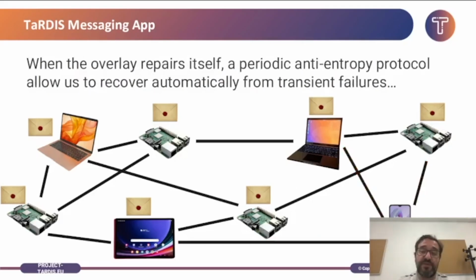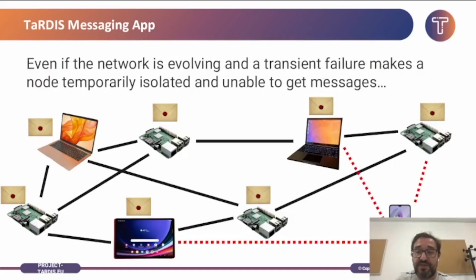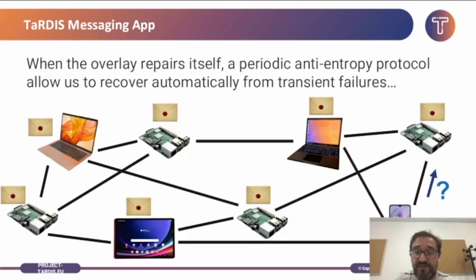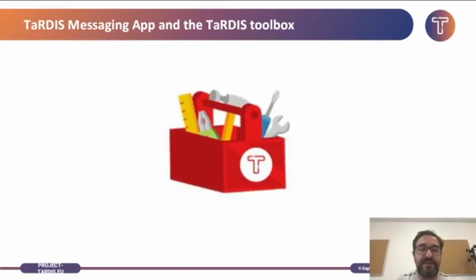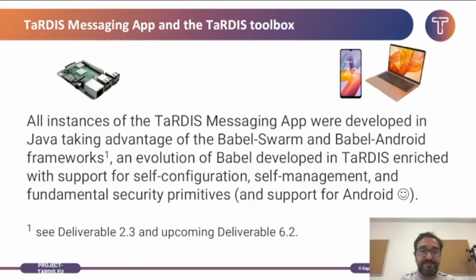But in our application, we use an anti-entropy protocol that allows every node, periodically, to ask some random neighbor what messages they have. If it is detected that a message is missing, then the message can be sent to that node, and effectively everyone gets the message. Let me start by explaining how we use different elements of the TaRDIS toolbox to build this application.